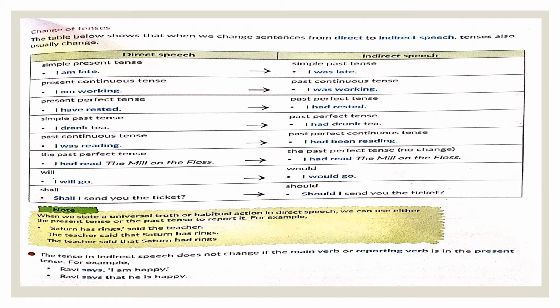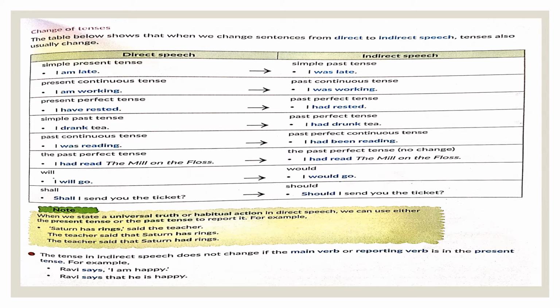Once again, you must remember that the past perfect tense remains past perfect tense. It will not change. See here, "I had read the mill on the floors" will remain "I had read the mill on the floors." So you are going to ask me, if nothing is changing, how do we know it is direct or indirect? The quotation marks. And I will also tell you how the number, the person, the case are changing in the next slide. Right now we are talking about the change in tenses.